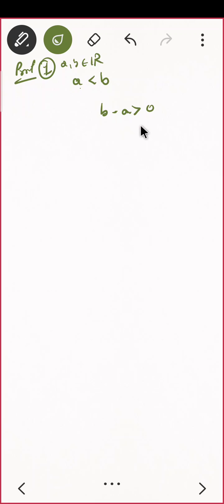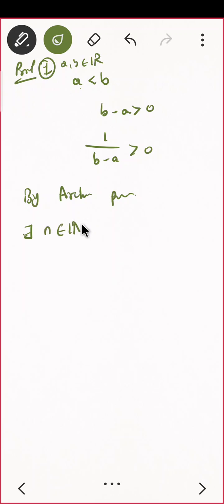So if b minus a is positive, what about 1 upon b minus a? That is also positive. Can I use the Archimedean property? What is the Archimedean property? If you are having a real number which is positive, then there exists a natural number n, I should say n belongs to natural numbers, such that 1 upon b minus a will be less than n. Do you agree? That was the Archimedean property. You mean any real number, I will give you a natural number which is bigger than that.